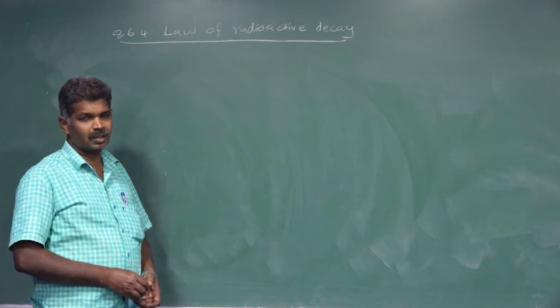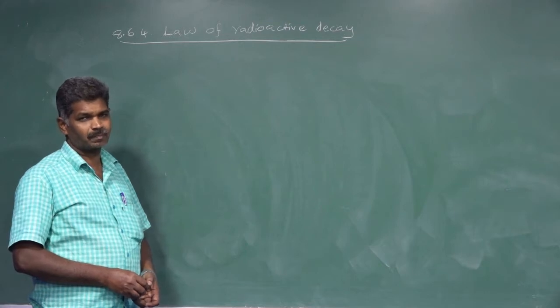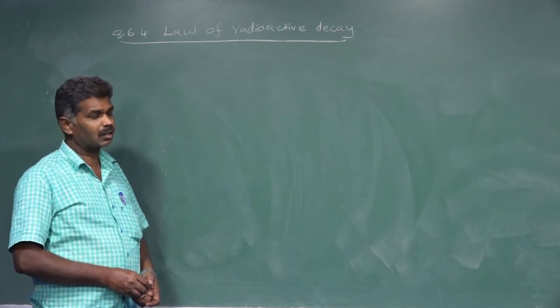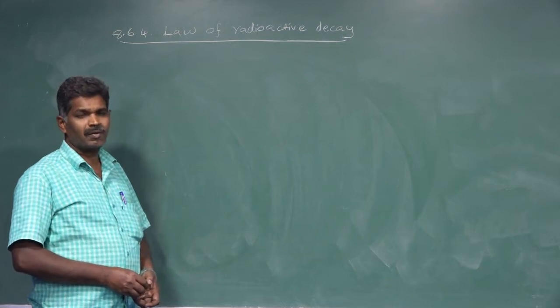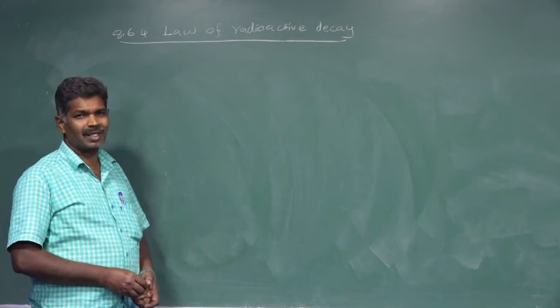This topic is in our nuclear physics lesson. Already we have seen radioactivity.